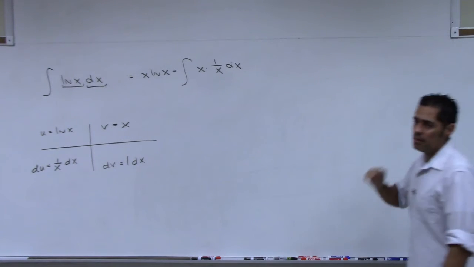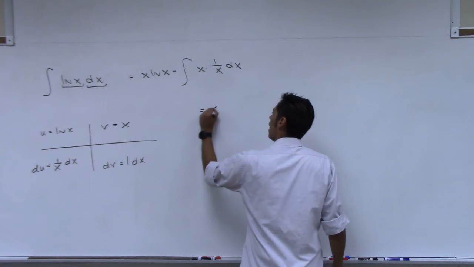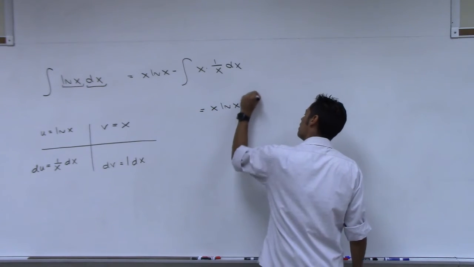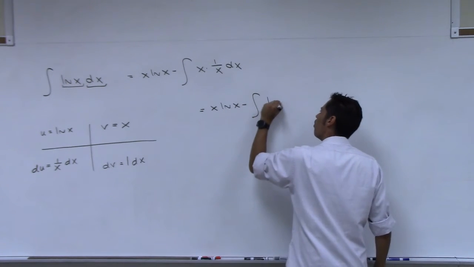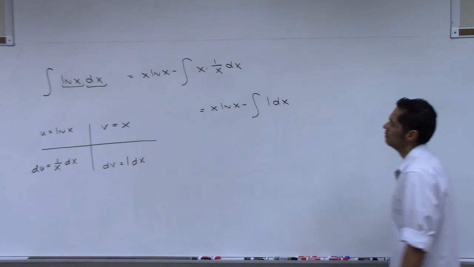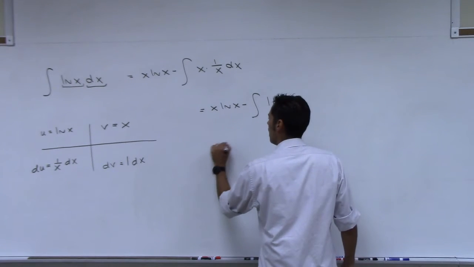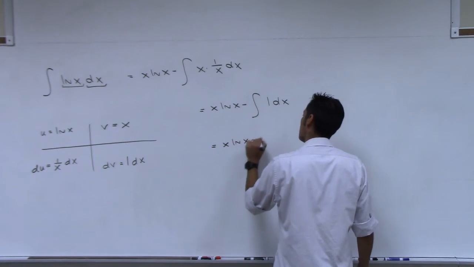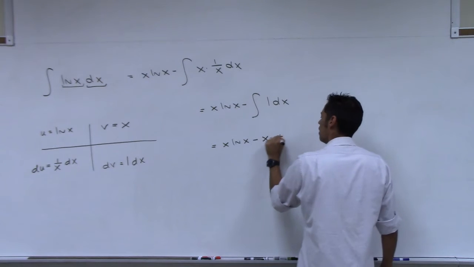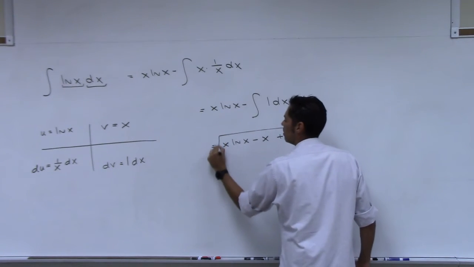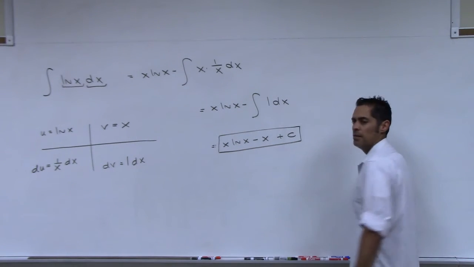They cancel, right? So you get x ln x minus integral. These x's cancel. That's just 1 dx. And what's the antiderivative of 1? We just did it, x, right? So this is going to be x ln x minus, this integral is x plus c, and we're done.